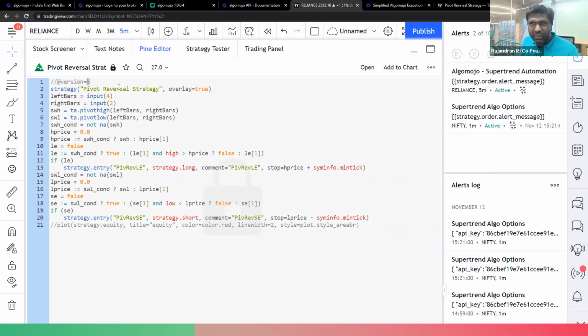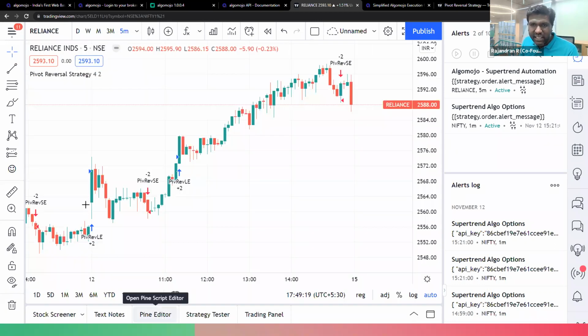But for the time being, I'll make it like version... I mean, it's not version 5. So it's version 5, right? Since TradingView upgraded, they also upgraded that strategy. But in my case, I'm already having that strategy. Anyway, this is the same strategy.